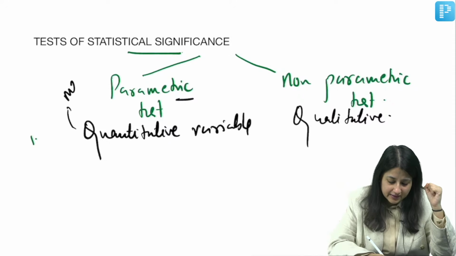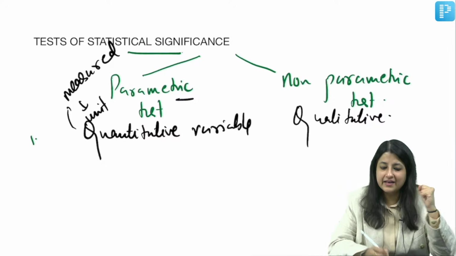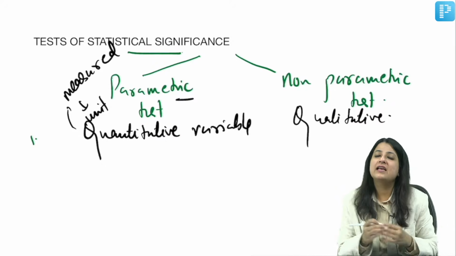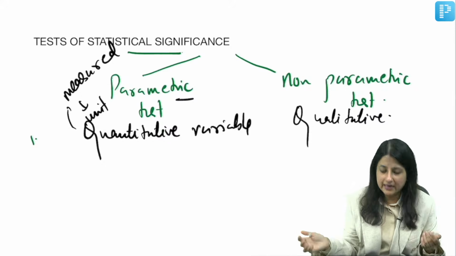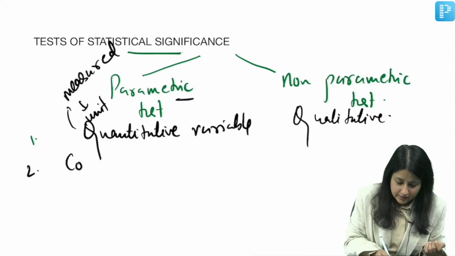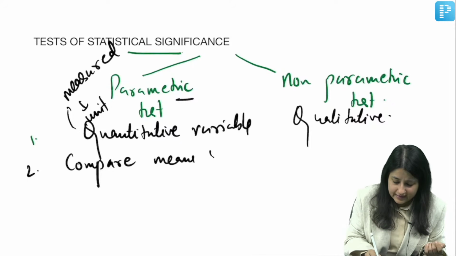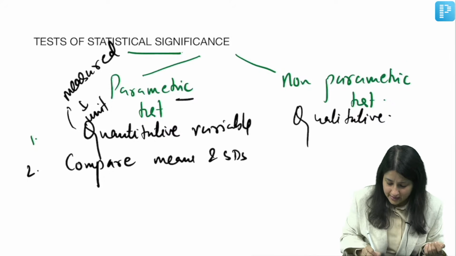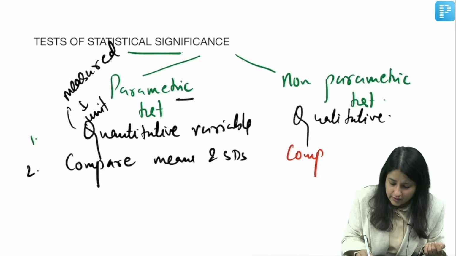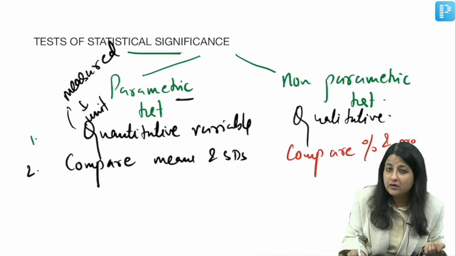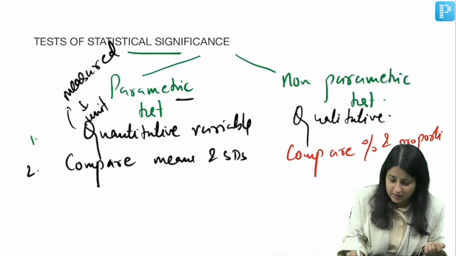Quantitative variables means it can be measured, okay, and measured in a unit. You all need to ask yourself, does it have a unit? Yes or no. Now, quantitative variable, parametric test, you will always compare what? Means and SDs. For non-parametric test, what are you going to compare? Percentage and proportions, because it's for qualitative.